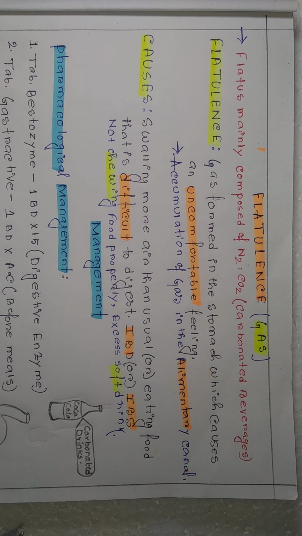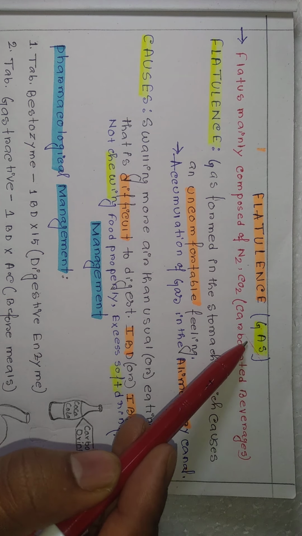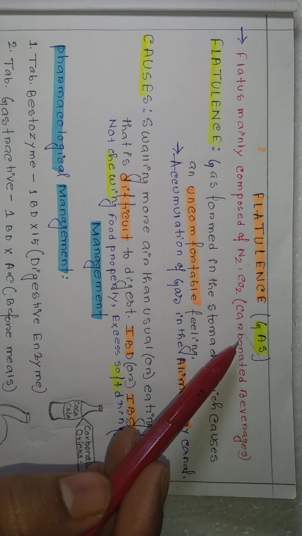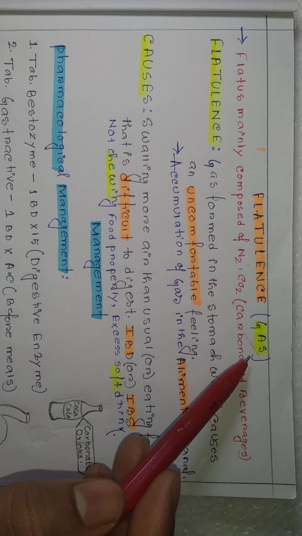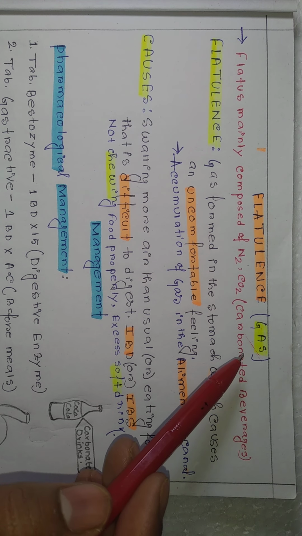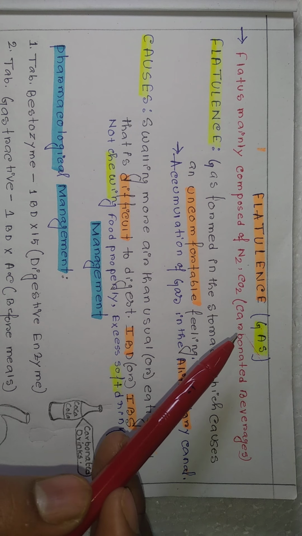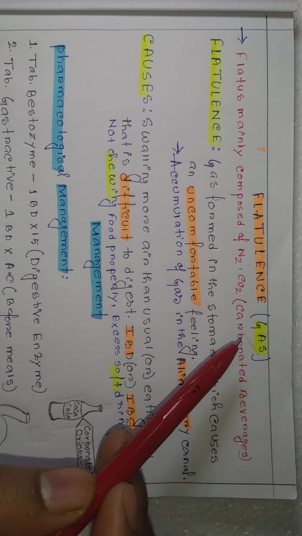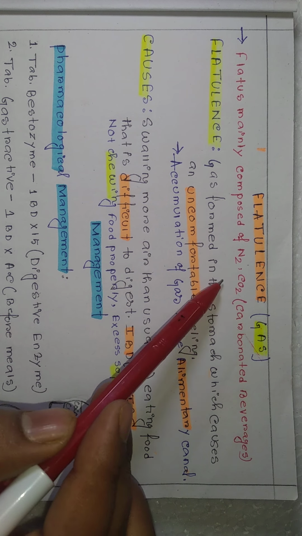Today I am going to discuss flatulence. Flatulence is nothing but gas that is produced in our GIT or alimentary canal. GIT means gastrointestinal tract. If you see the composition of flatulence or gas, we'll see that it is nitrogen and carbon dioxide.